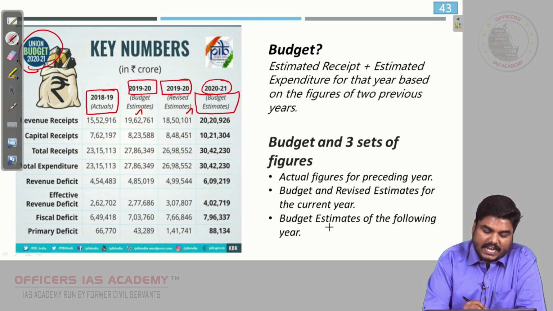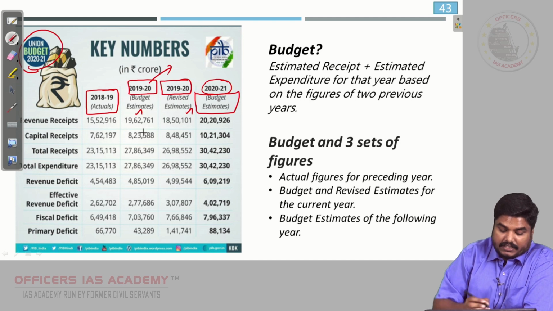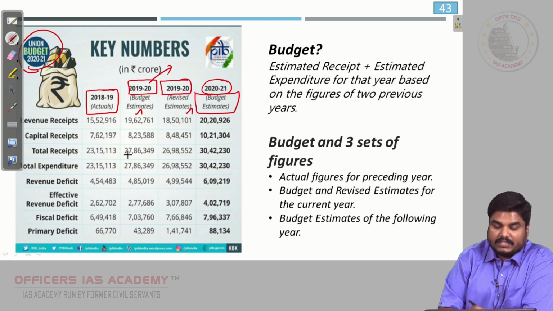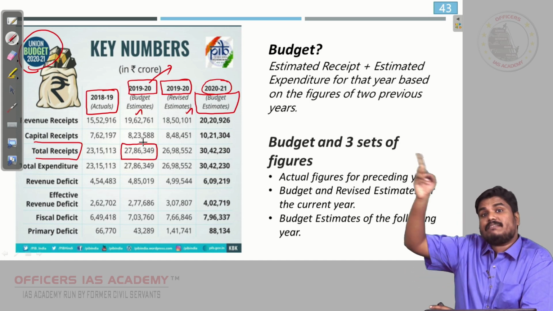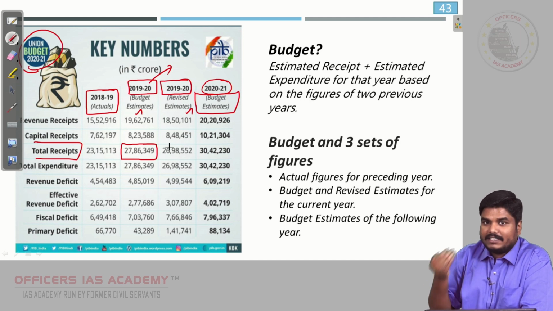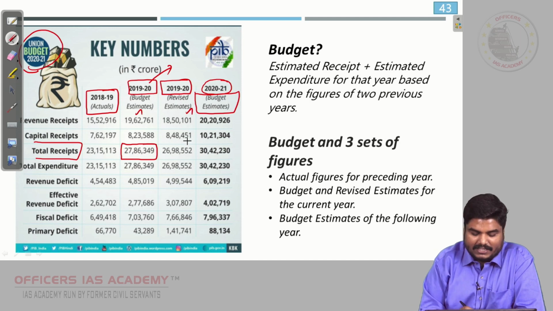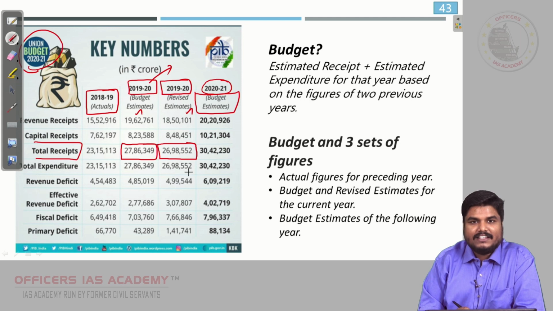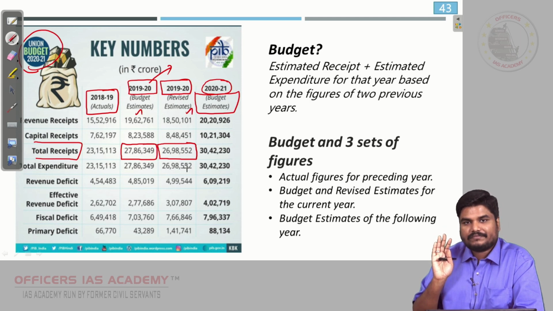See, while presenting the 1920 budget, government would have thought, okay, we will be getting this much amount of total receipts, that was total revenue, we would be getting 27 lakh crores, government would have estimated. But what is the reality? The reality, by looking at the trends, the finance minister came to know that achieving 27 lakh crores is not possible, there will be a shortage. So, the finance minister revised, and the revised estimate says the revenue could be 26 lakh crores only, right.